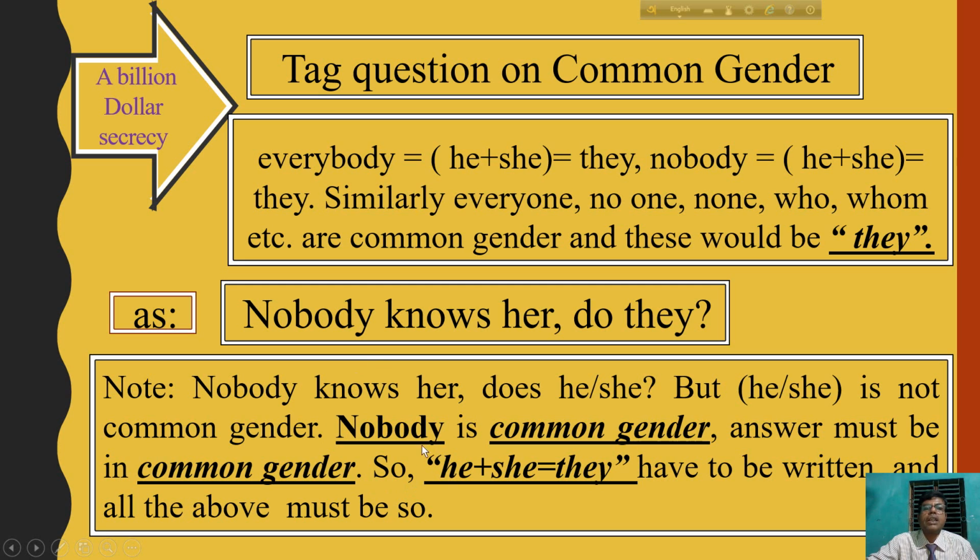As nobody is common gender, the answer must be in common gender. So here above, it is clear that everybody is equal to he plus she, which is equal to they. Nobody is equal to he plus she, which is equal to they. Similarly, everyone, no one, none, someone, somebody, who, whom, etc. are common gender, and these would be they, because in every option there is he plus she. So in this sector we have to use they. I think you are all clear.